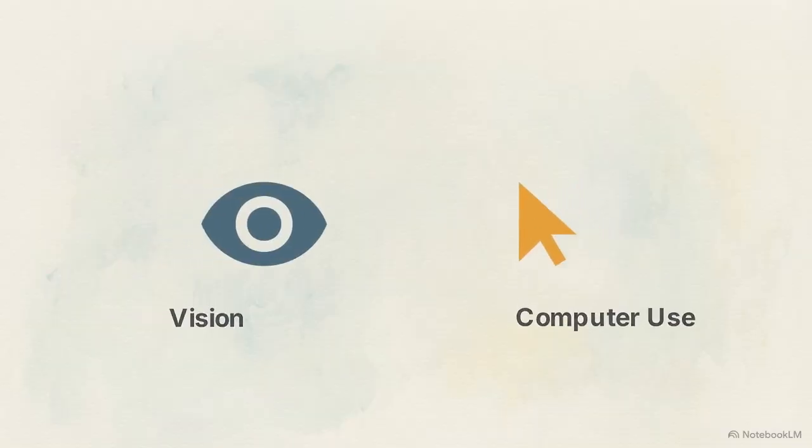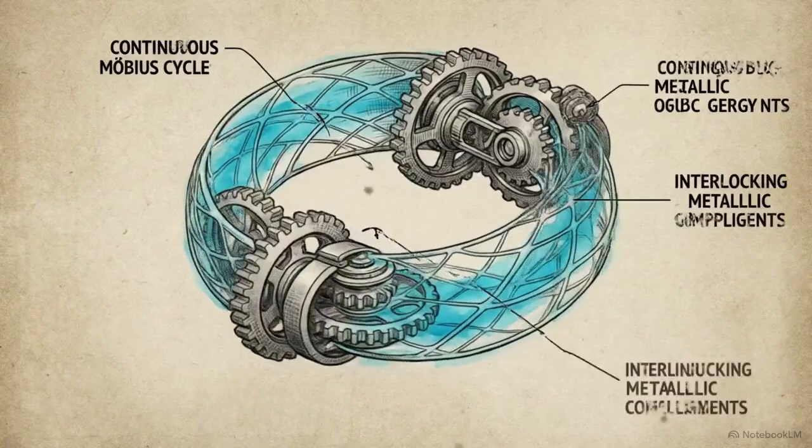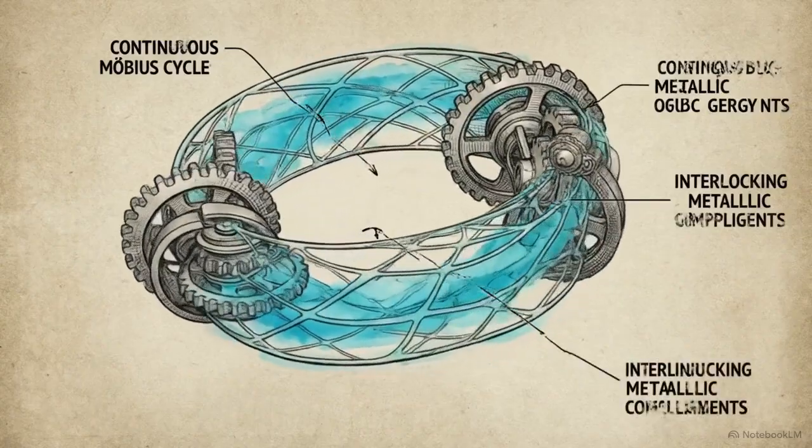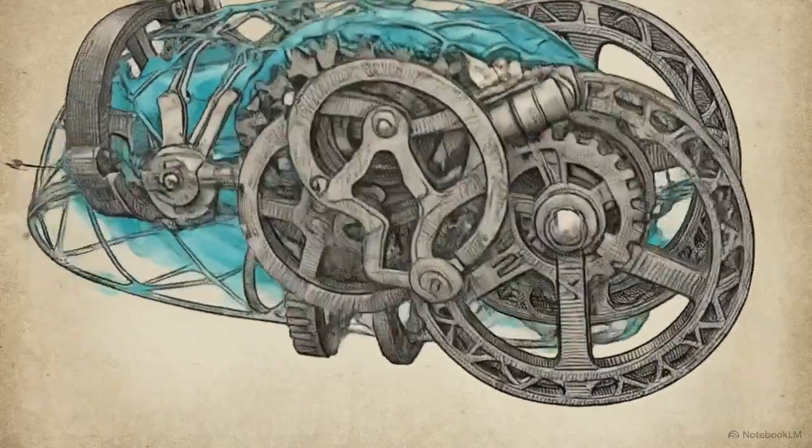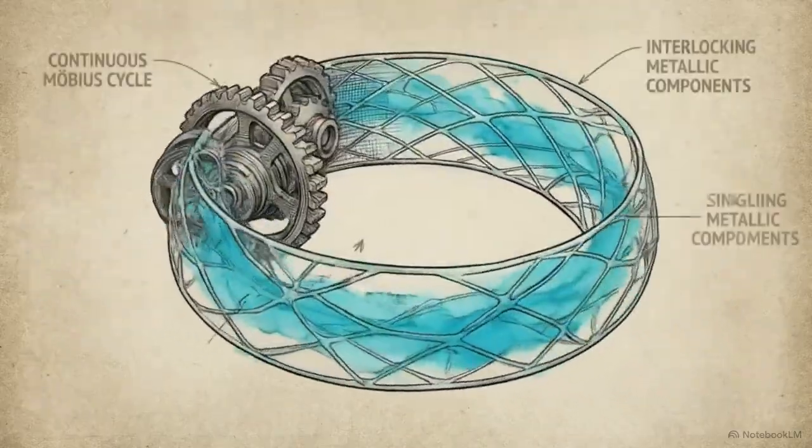OpenAI's framing of GPT 5.4 is explicitly designed around combining computer use and vision natively. Vision and action are no longer separate, siloed modules passing degraded data. They are converging into singular, continuous loops of physical and digital intelligence.